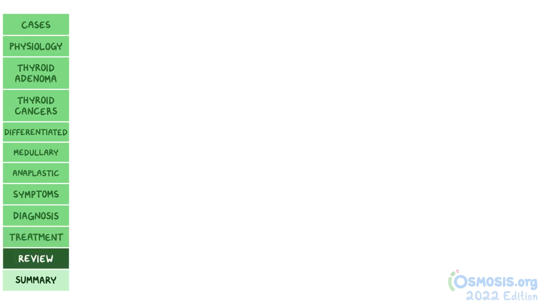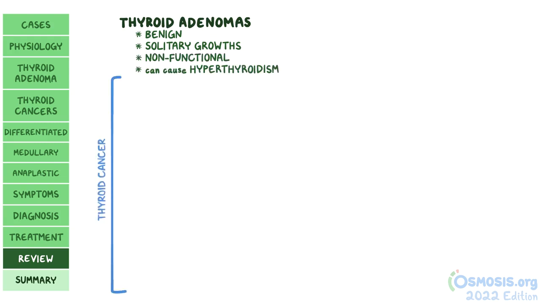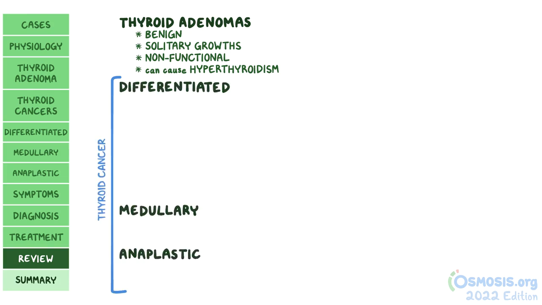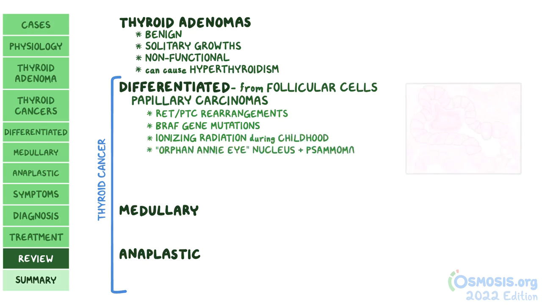All right, as a quick recap, thyroid adenomas are benign and solitary growths on the thyroid. Most often, they are non-functional, but in rare cases can cause hyperthyroidism. Next, there are three main types of thyroid cancer: differentiated, medullary, and anaplastic. Differentiated thyroid carcinomas arise from follicular cells. The most common are papillary carcinomas, and they're associated with RET/PTC rearrangements and BRAF gene mutations, as well as exposure to ionizing radiation during childhood. On histology, there are Orphan Annie nuclei and psammoma bodies.